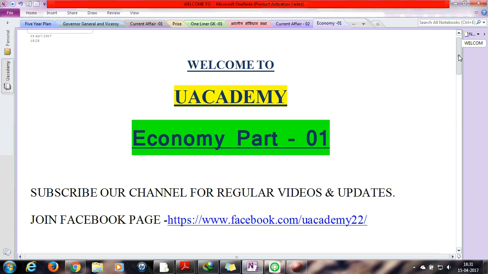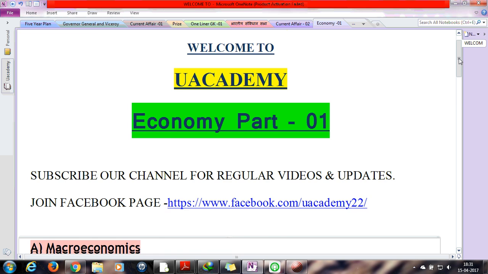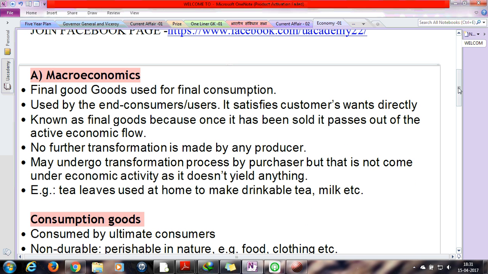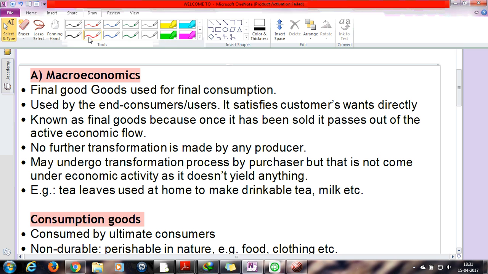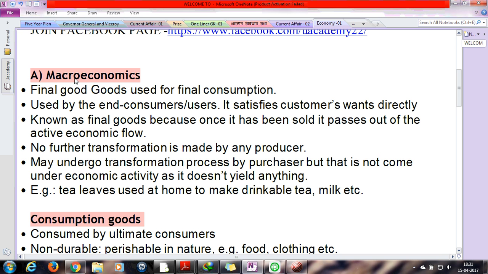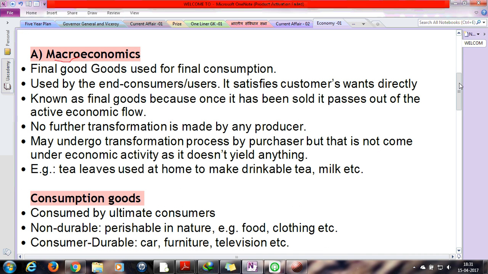So let's start our video in which we will discuss the different parts of economics as well as different types of goods which come under these types of economics. So let's start. Here is the first part, which is known as macroeconomics. Macro and micro are the two parts of economics. So first of all, we will discuss what macroeconomics is.